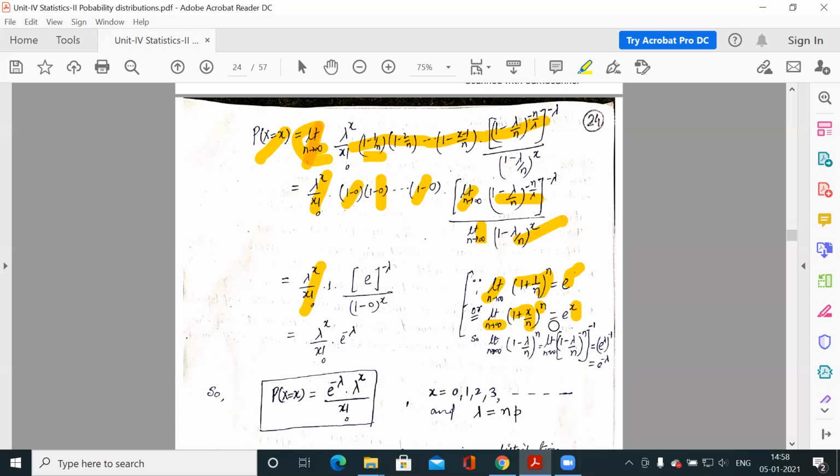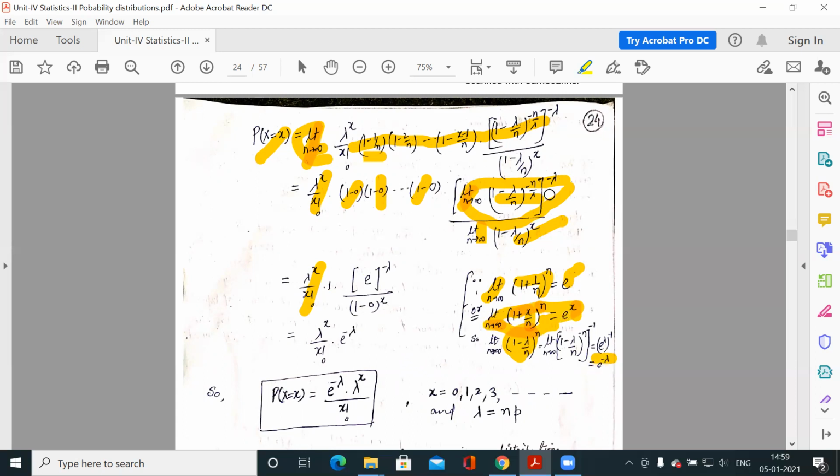So if you compare this limit to here, for x we have minus lambda, so it is e to the power minus lambda.